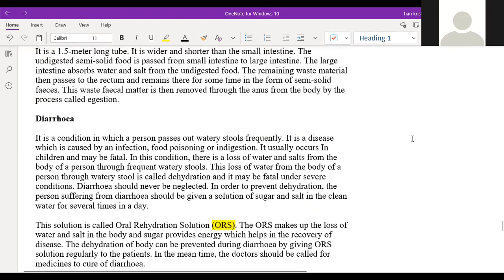Sir, anus is the place where fecal material is stored. Whatever the waste material is there after the digestion of food, the remaining waste material will go into the anus. Sir, and it also removes the excess liquids. Yeah. So in the last part of the digestive system, there is the anus, where the egestion process will take place. Egestion means the removing of the unwanted materials from the human body. So initially from the mouth, ingestion will happen. From the anus, egestion will happen. That is the complete digestive system.